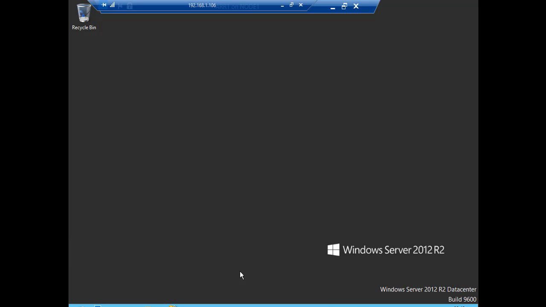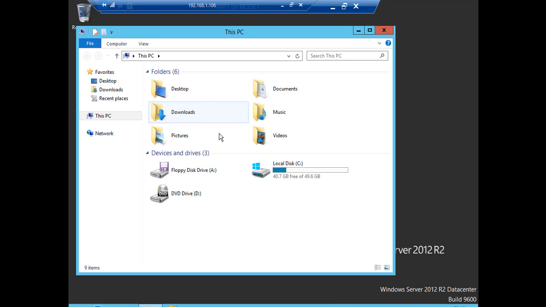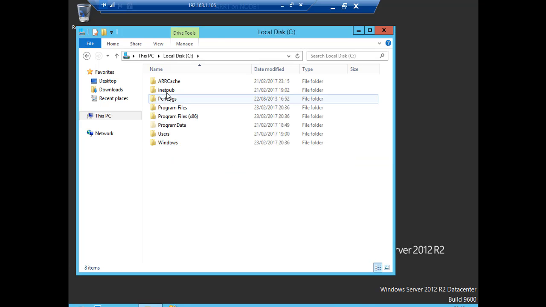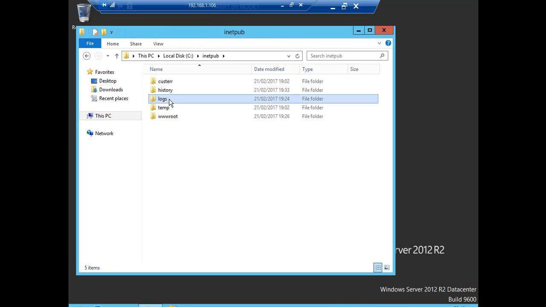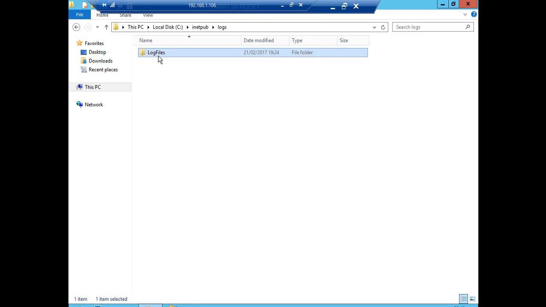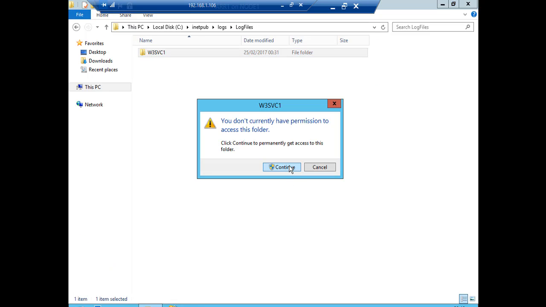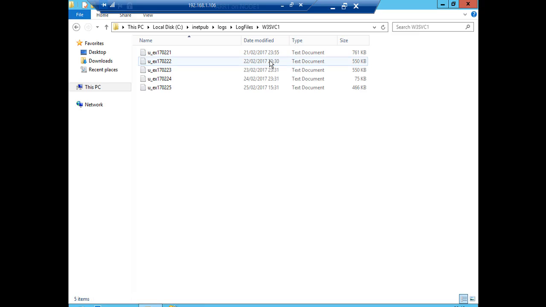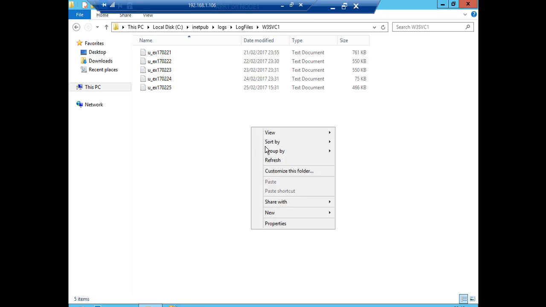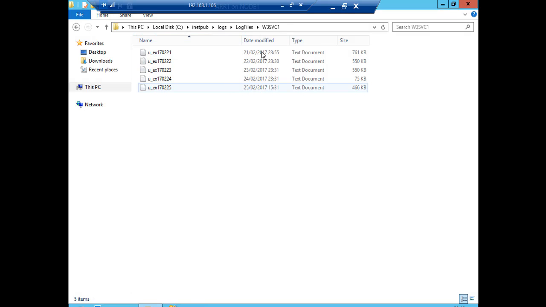On the upstream proxy, I want to have a look at the log files. You can see it's a Microsoft proxy. At the moment we can see that nothing's hitting this proxy. I haven't had any traffic going to this proxy at all.